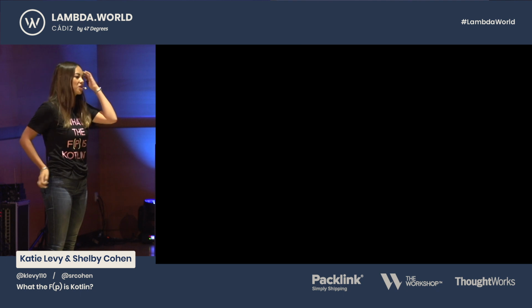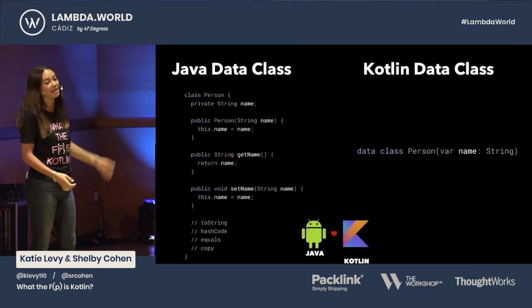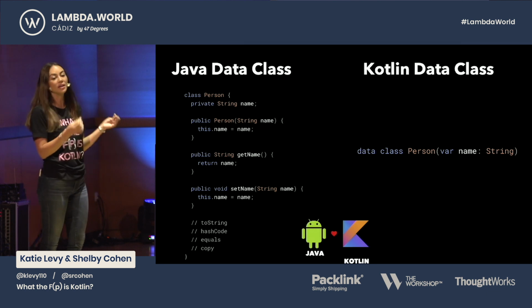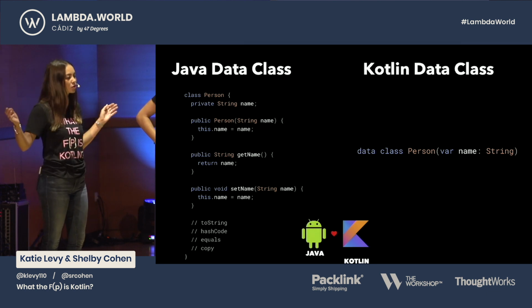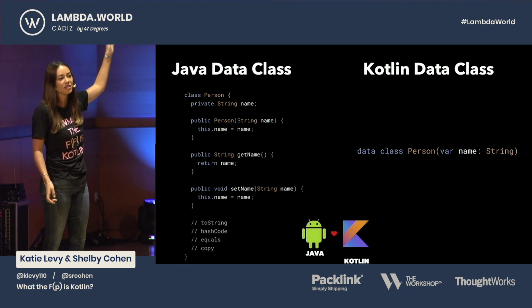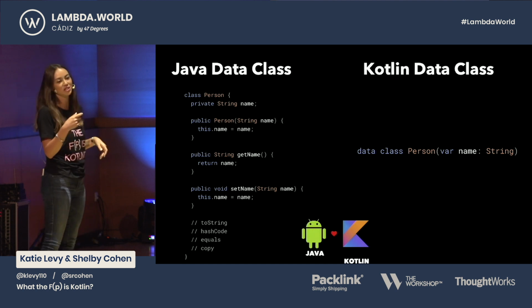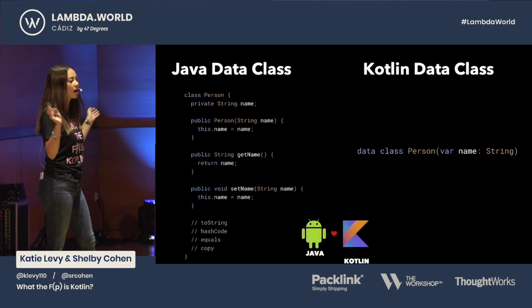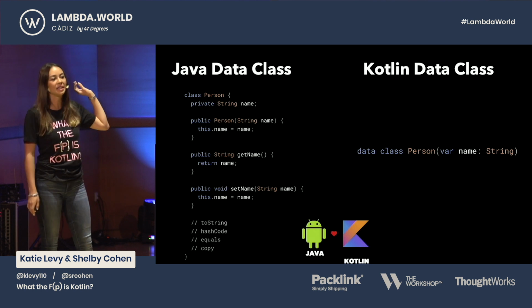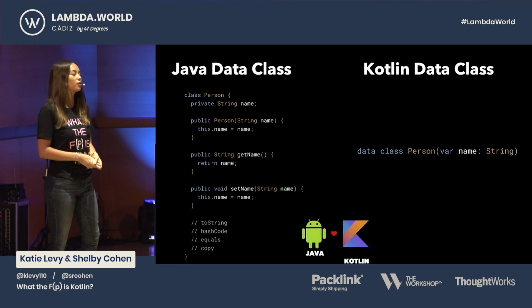So that really shows how fast it is to use the Kotlin data classes. It's one of the key features that saves so much time, and you don't have to worry about the errors of typos. You copy and paste, you accidentally forget to change the name of the variable, you could have a bug. So this is one key way that Kotlin solves for conciseness and for fewer errors.